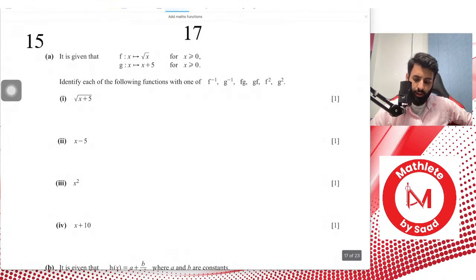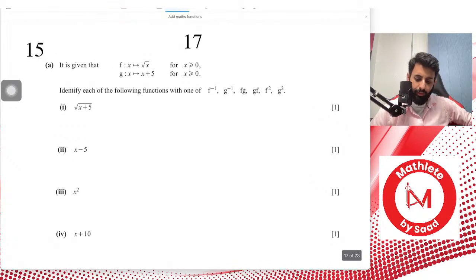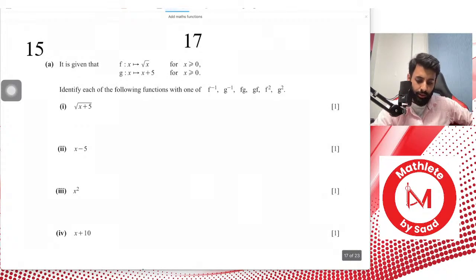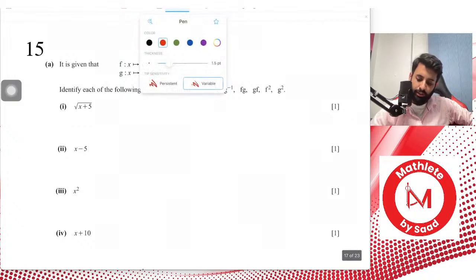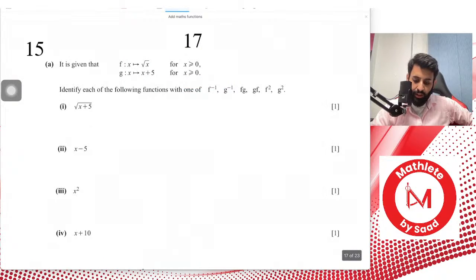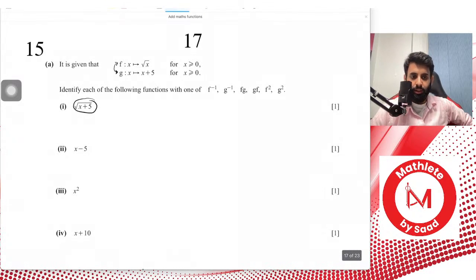Okay, so you have to identify what's what. So here's a question for you guys. How would you combine these two functions, or how would you use these two functions to get the square root of x minus 5? What do you think? Do you think it's going to be f of g, or g of f?